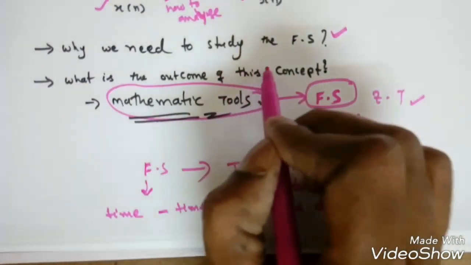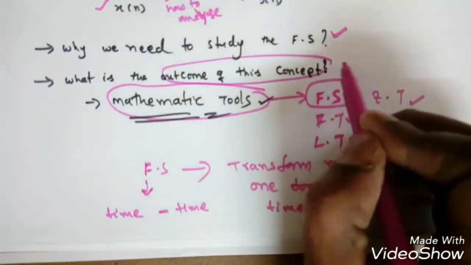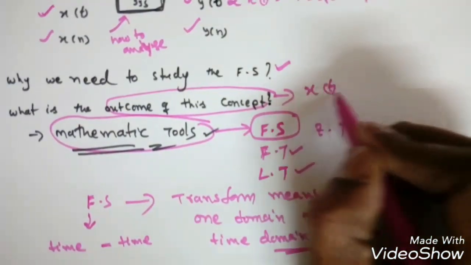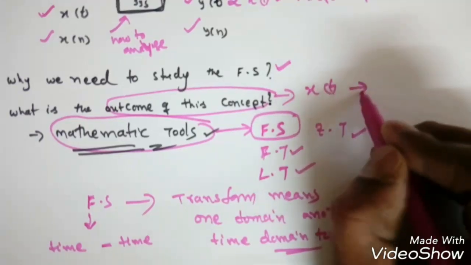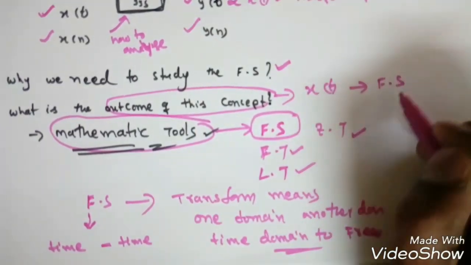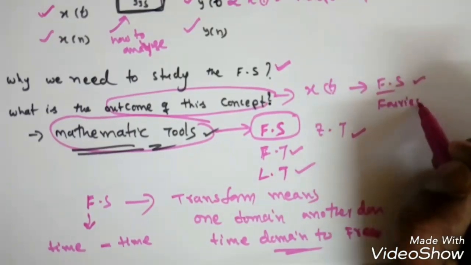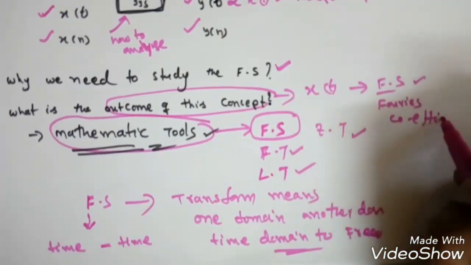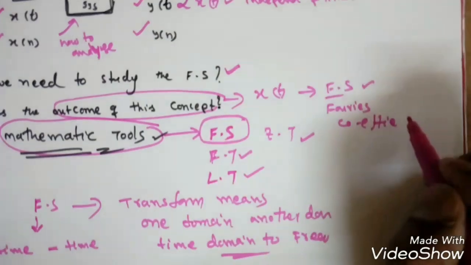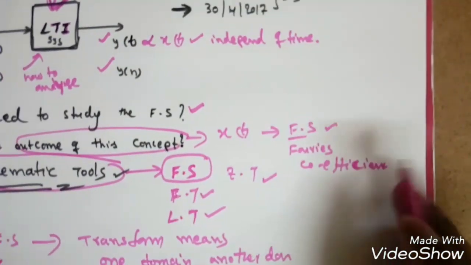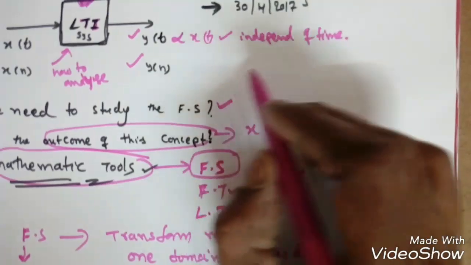So the outcome of this concept is we can represent any periodic x of t into a Fourier series representation, and we will get the different types of Fourier coefficients, right? That is the outcome, the Fourier coefficients. Now, what is the weightage of Fourier series in GATE?